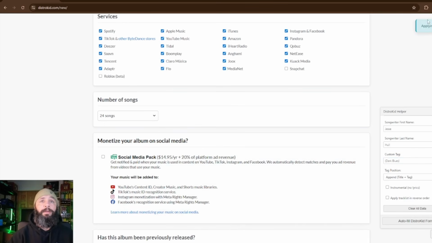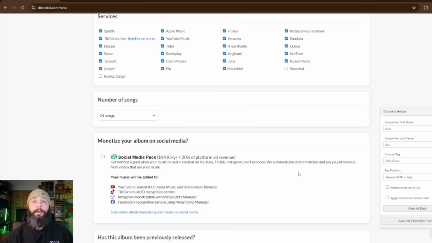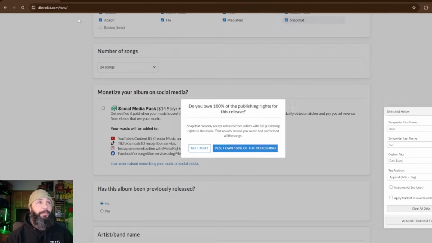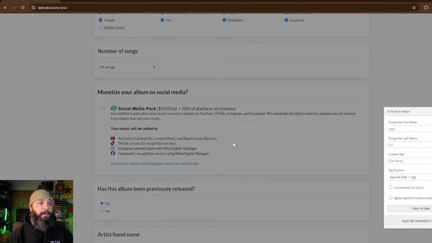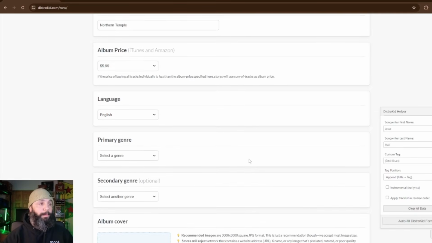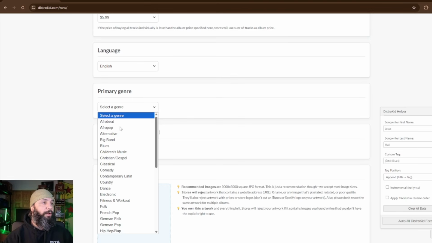Now we're going to autofill Distrokid, applying metadata. You'll see that up here. If your tools ain't working, make sure you just refresh it. And it should apply. Boom, 27 songs. It's actually 24 songs filled, 27 filled. You can select Snapchat. Don't select Roblox. Snapchat's paid me like $1 or $2. So we'll see how this works out. But this is how this is going to work.